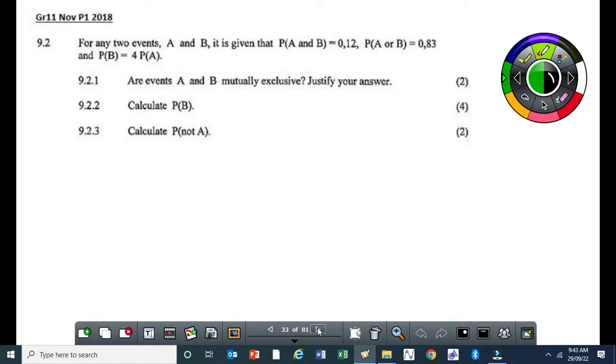Normally you get a question on mutually exclusive events. But sometimes, like here, we are now talking about complementary events. So 9.2 says for any two events A and B, it's given that the probability of A and B is 0.12, the probability of A or B is 0.83, and the probability of B is equal to 4 times the probability of A. Can you do it quickly?